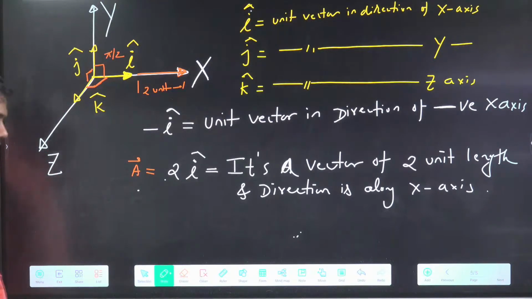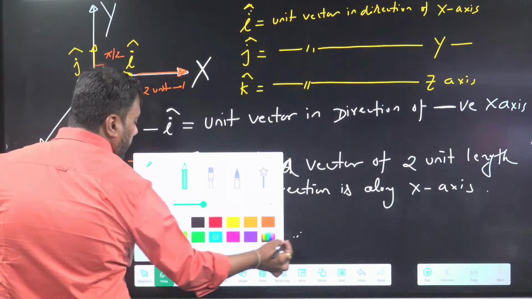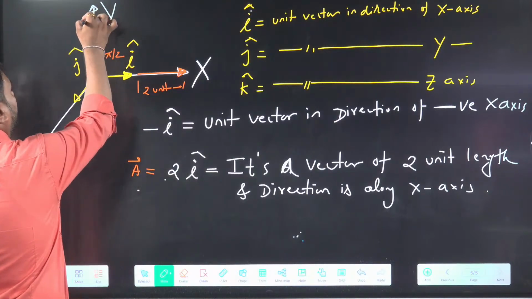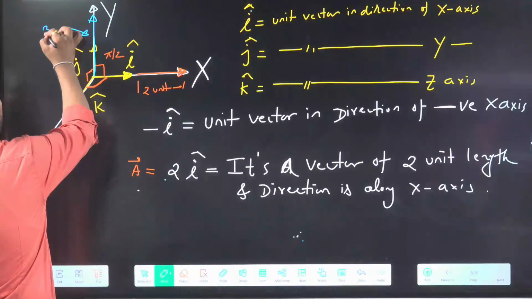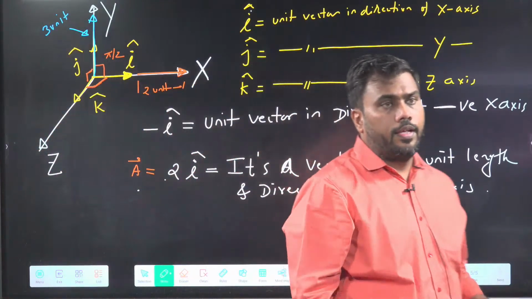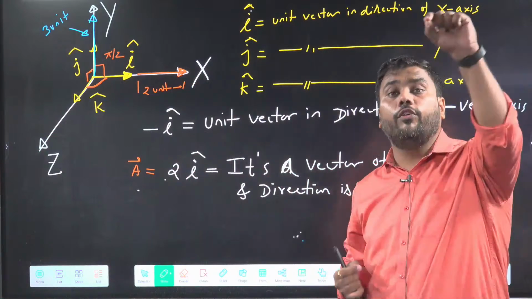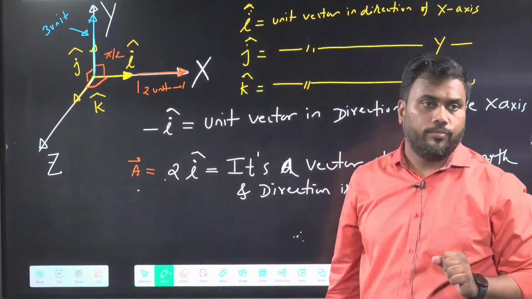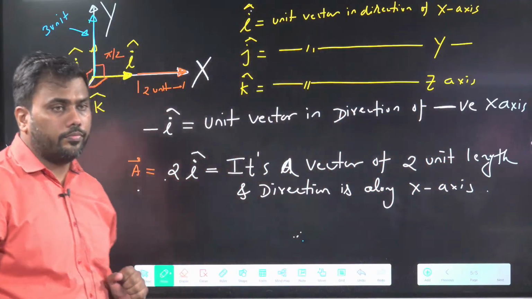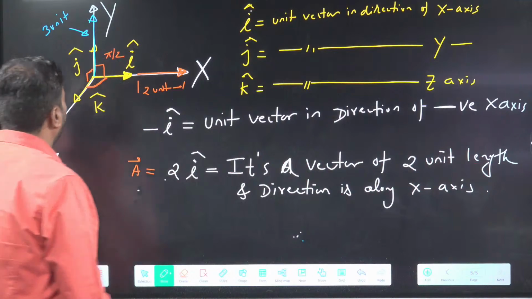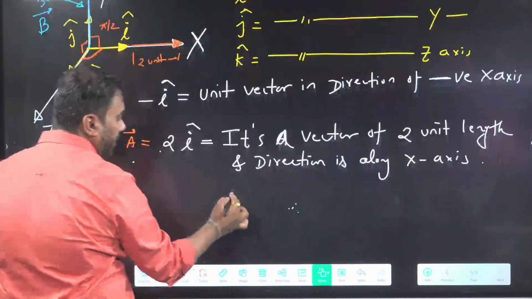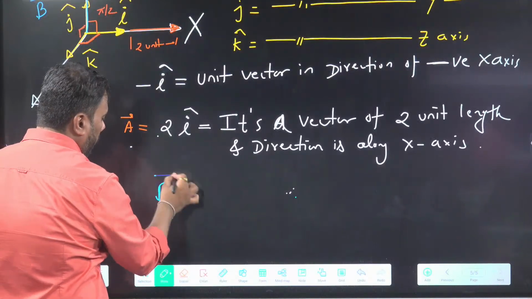Okay, very good. So if I want to show you a vector which is parallel to y-axis, along y-axis, and length 3 unit, how should I represent this vector? Let's say this vector was b vector.